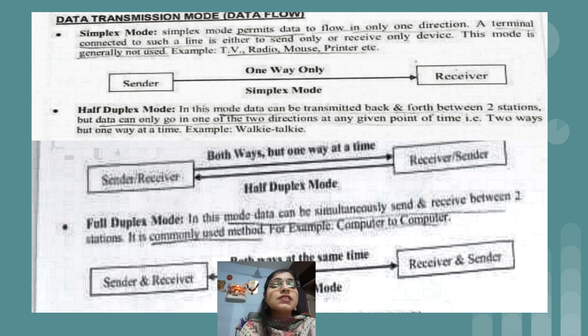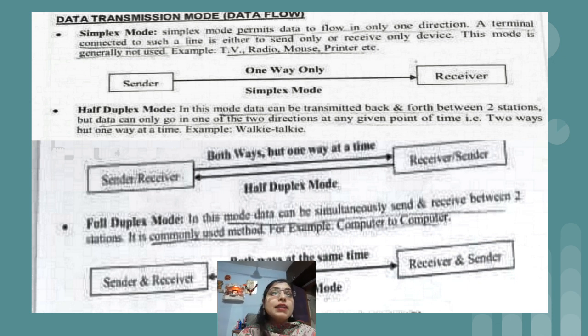So the best example is the walkie-talkie: the first person speaks something. Once that person is done with the explanation or information, they normally say "over and out," right? After that, the person at the receiving end starts speaking. So that is an example of half duplex mode. Both can work as sender and receiver, but not at the same time.